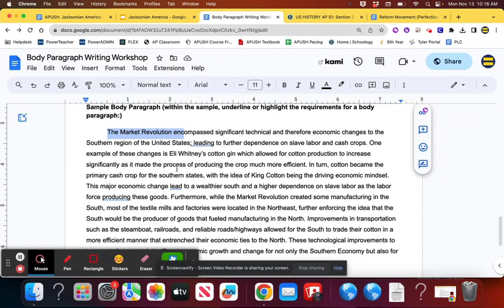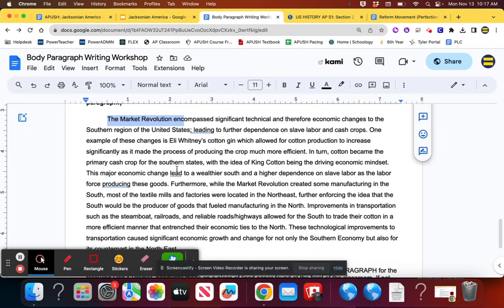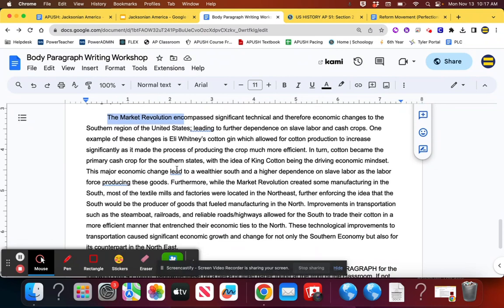So why do I care? In turn, cotton became the primary cash crop for the southern states, with the idea of King Cotton being the driving economic mindset. That's telling me why it matters, because the South is becoming dependent on cotton. Do a TEA twice in a body paragraph, and you got yourself a body paragraph. It gives me 2 or 3 specific pieces of evidence. That's what I'm looking for.